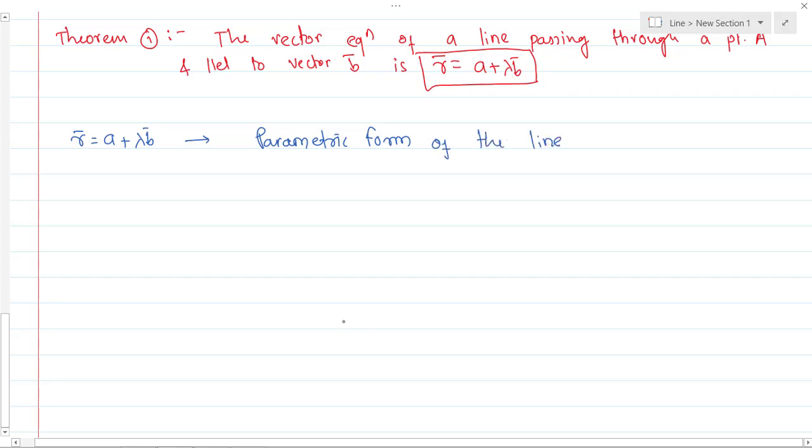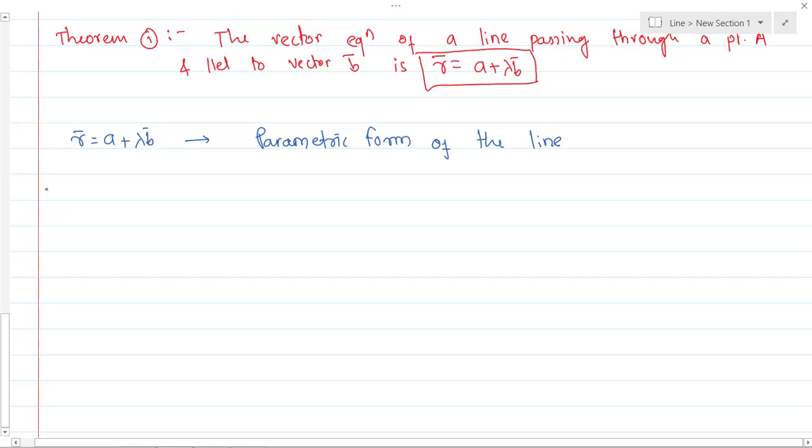Because of this lambda, we know that this line is nothing but the parametric equation of the line, where lambda is of course a parameter. So r bar is equal to a bar plus lambda b bar, where a is the known point and b bar is the vector parallel to the given line. Okay, very good.